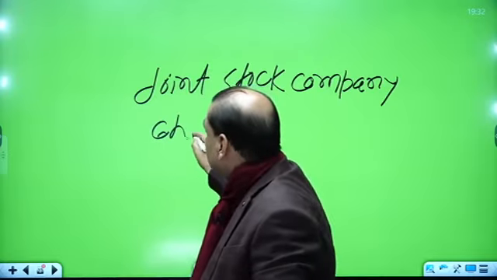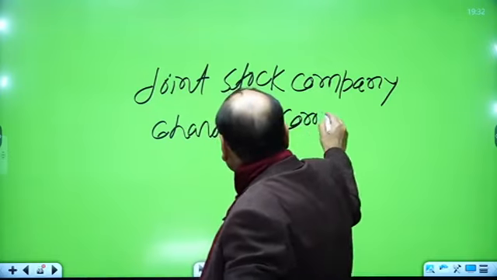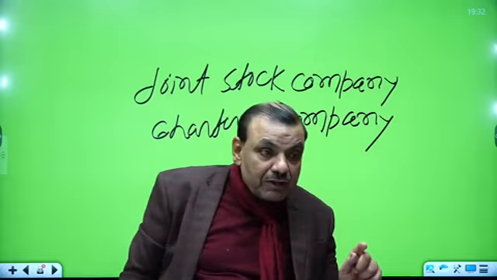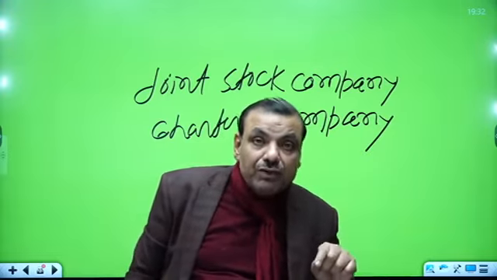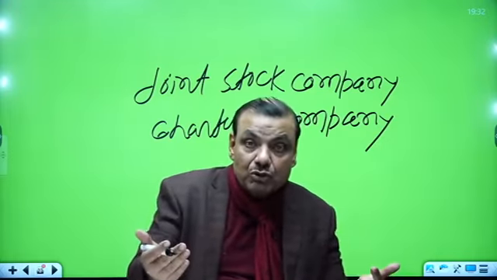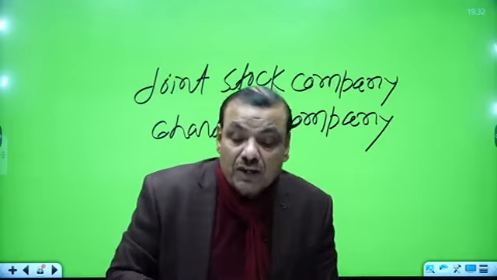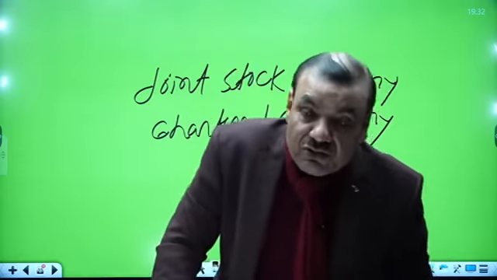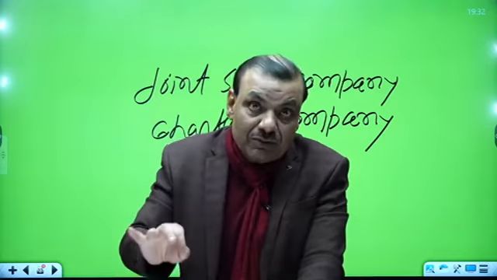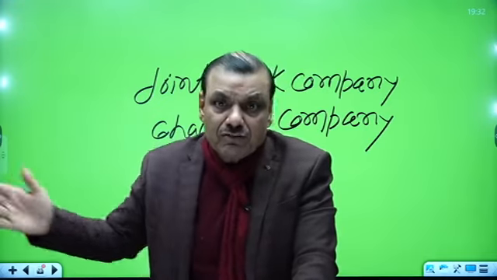Such a company was known as a chartered company. Why chartered company? I am telling you. Ankur, make them clear. I am just briefing you, and later I will ask you whether you are clear or not. If not clear, then you will ask me the question, because this is the important thing. You people are supposed to be clear. Chartered company means, suppose you can say that the East India Company was formed in 1600, and then Queen Elizabeth gave it a charter for trade in the East for 15 years earlier.